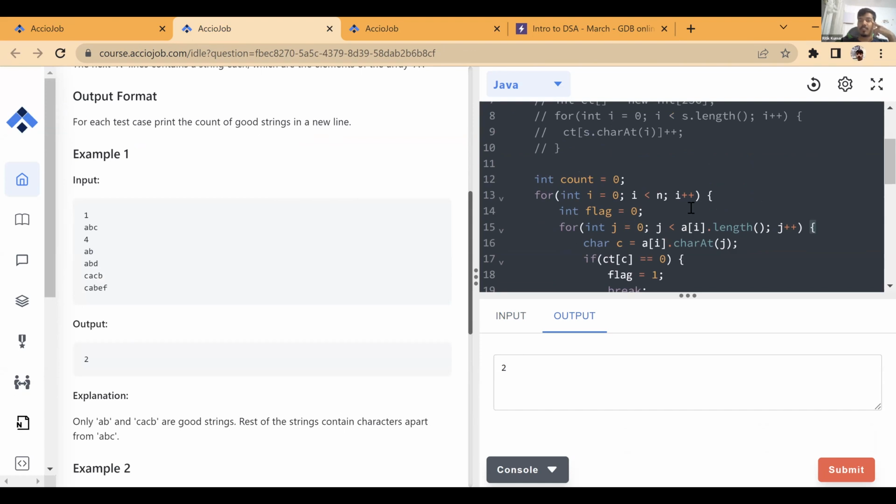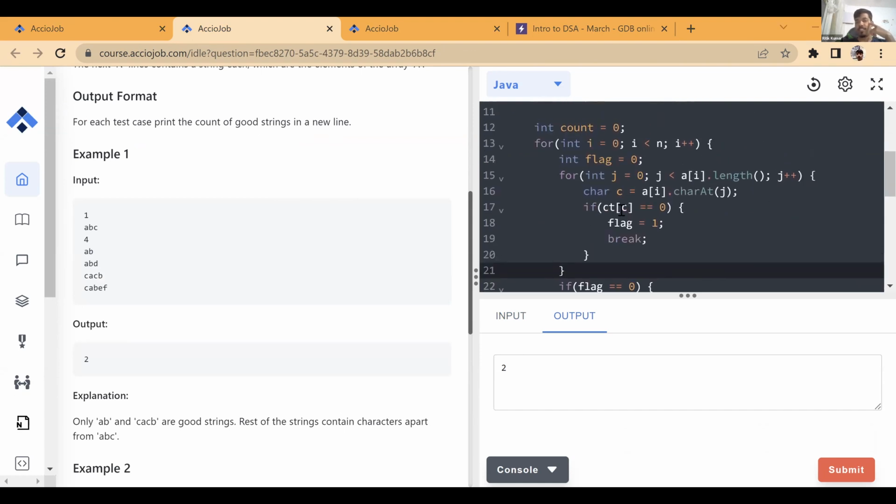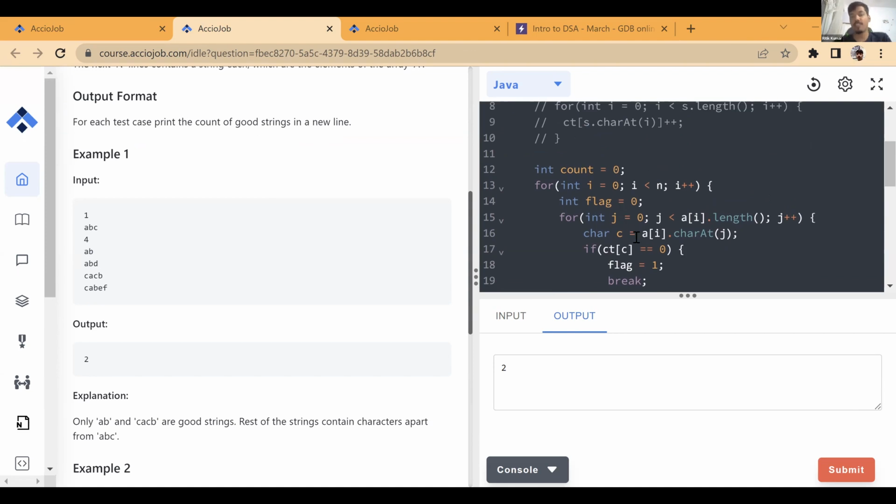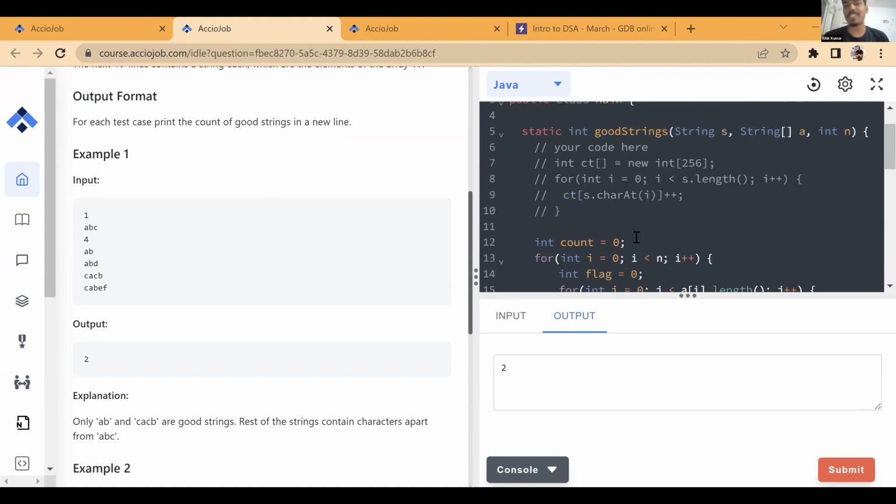If we can simply compare something and check whether it is present or not, how will we compare it? If we already know whether this is present or not. Now this is a very easy trick of using arrays. If you want to know whether a particular character is present in a string or not, you can use arrays for that. How can you use arrays? You can basically count the occurrence of each character in the string and store it in an array. How can we store a string character in an array? A string character is nothing but an ASCII value, right?